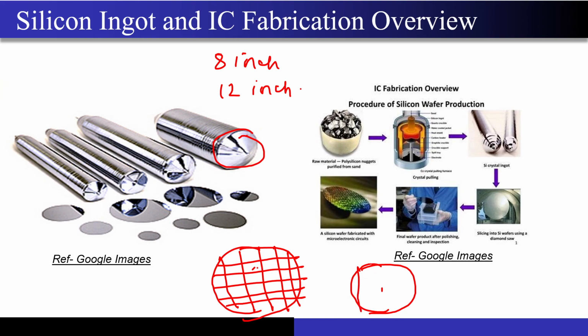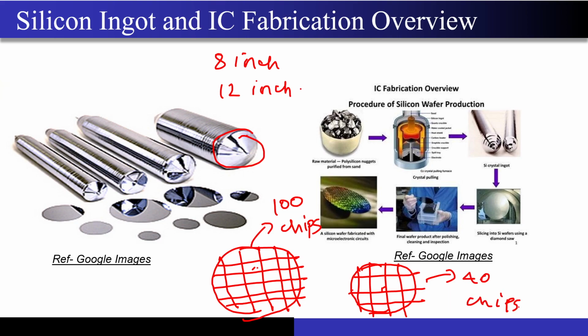But this poor foundry on the right side does not have so much space, right? So in one shot, it is able to fabricate only these many circuits. So let's say it is able to fabricate around 100 chips, and this poor fellow is able to fabricate only around 40 chips. Then what is the advantage that this foundry one has? If in one shot I'm able to fabricate hundreds of chips, then the economies of scale concept comes up.